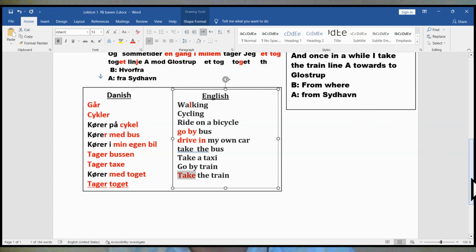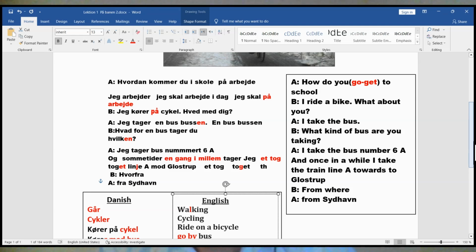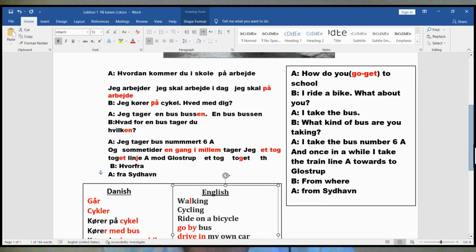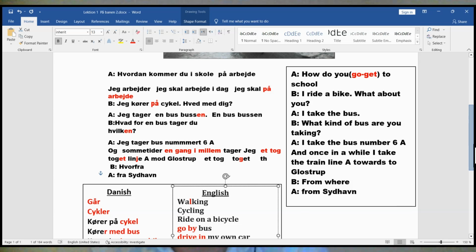Okay, let's get to read it in English. How do you go, or how do you get? I ride a bike, or I ride on my bike, or I ride by my bike. You can say I ride on my bike or ride a bike. You don't know what kind of bike you are riding on. What about you? I take the bus. What kind of bus are you taking? See, look here. Are you taking?